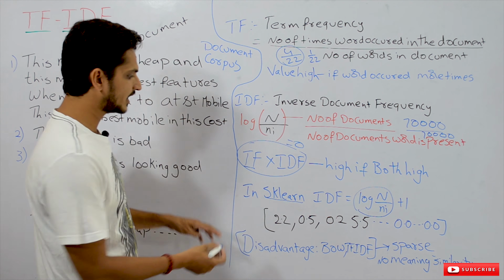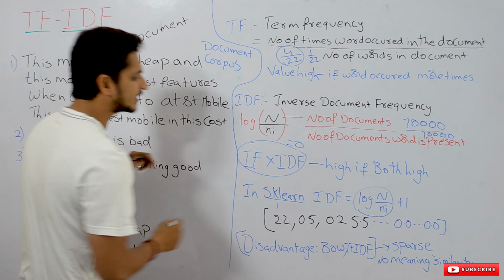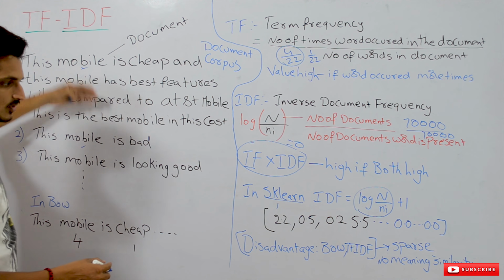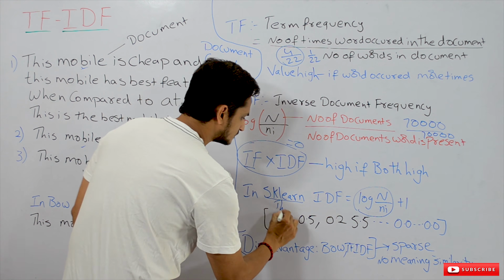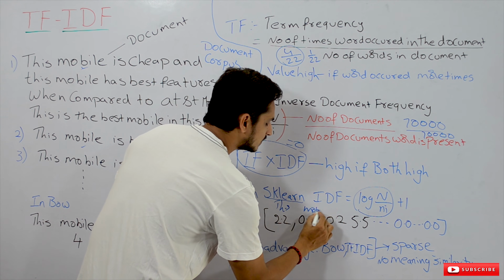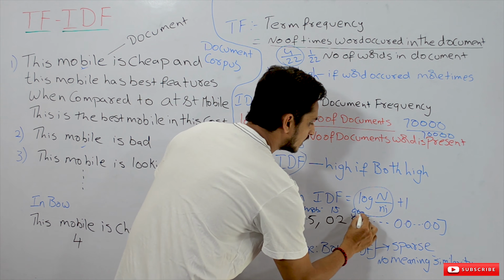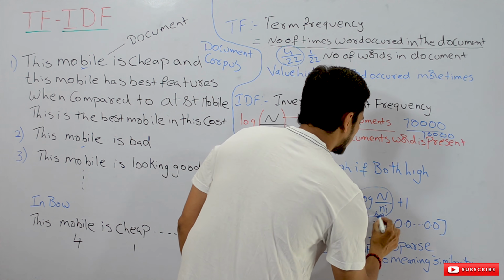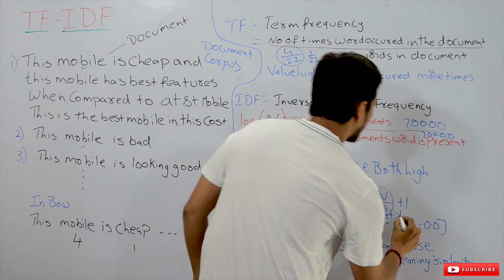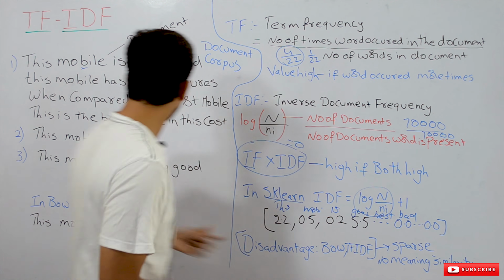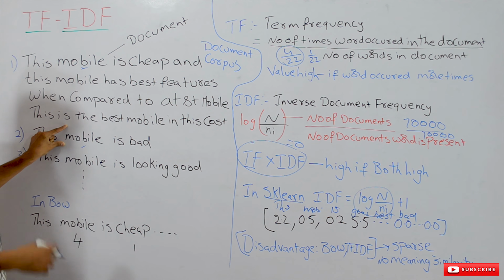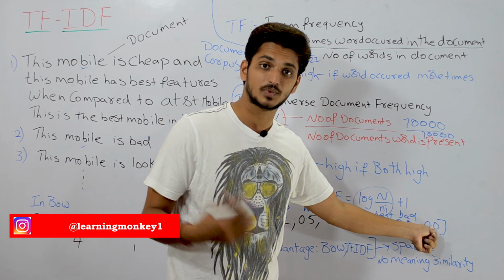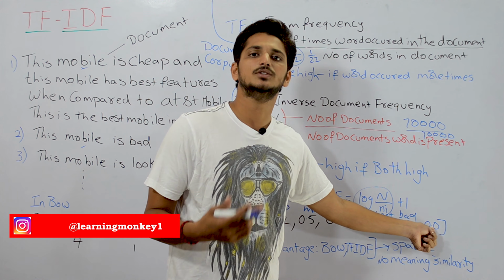Remaining values means we will take all the words in the data corpus. This was already discussed in our previous class on bag of words, so please watch that video. For example, this mobile is good, and we will take the remaining words also from the corpus. How many different words? Best, bad. For all these words which are not present in this document, what's the TF-IDF value? 0. Remaining values which are not present in the document we will consider as zeros.